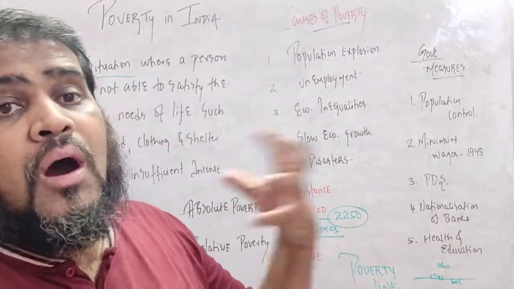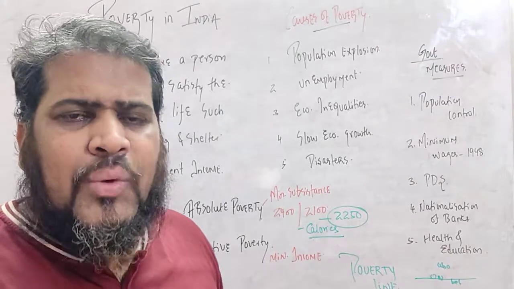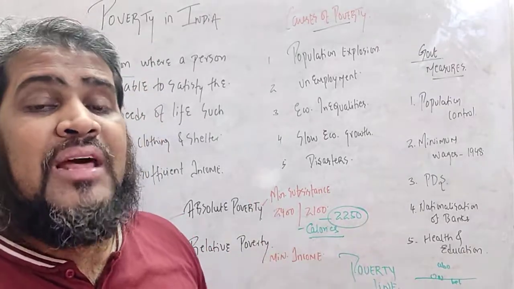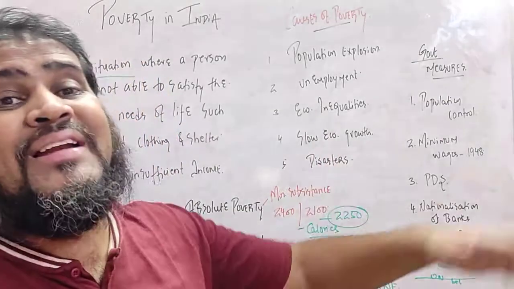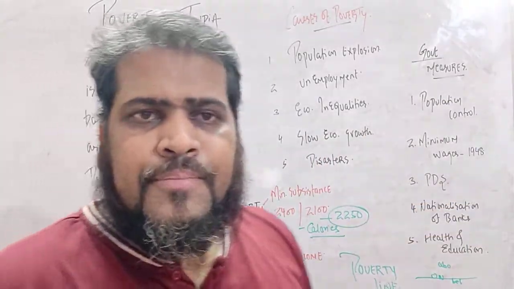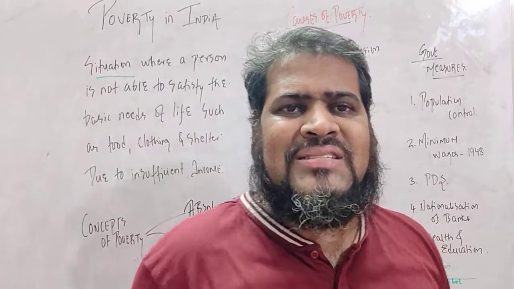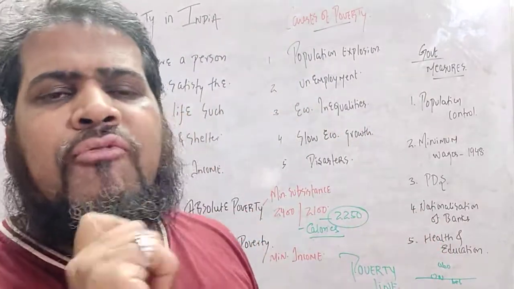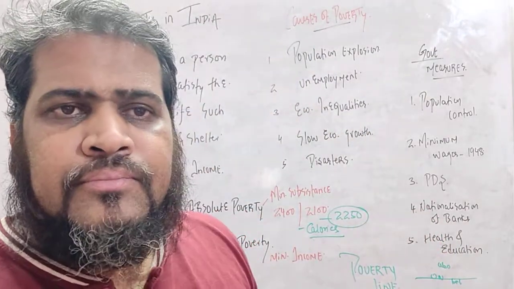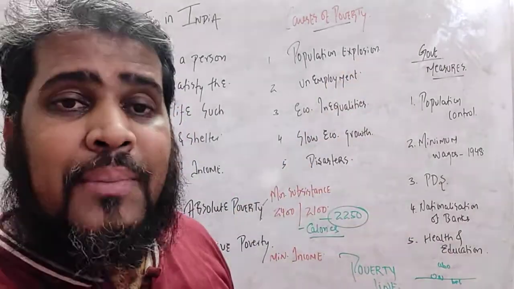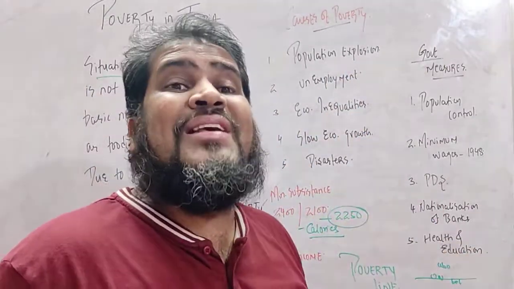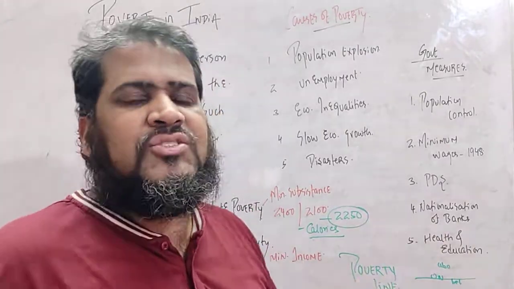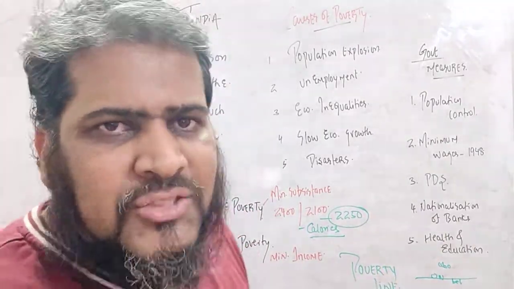You may have an earthquake. If a sudden earthquake comes, then it is quite possible that there may be loss and damage of property. So disasters also lead to poverty. Right, students? So these are some of the causes of poverty in India: population explosion, unemployment, unequal distribution of income and wealth, very slow economic growth, and the last one, disasters, problems created by nature.